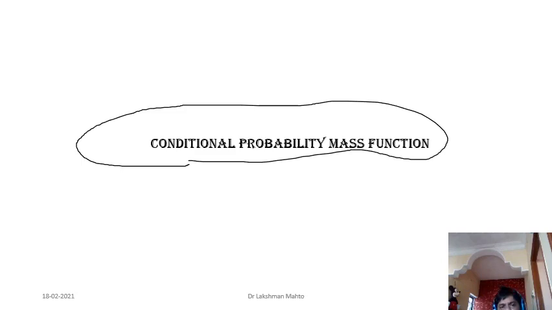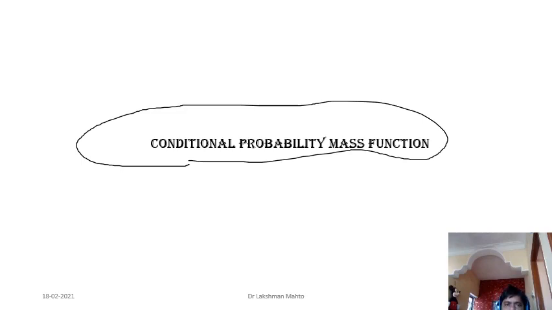So based on that partial information, if you try to come up with some probability mass function, we call it conditional probability. Some kind of prior or partial information you have been given, and due to that, your new sample space becomes a conditional sample space that has been changed. So based on that partial information, you try to derive most of the things you want, and those things would be conditional in nature.